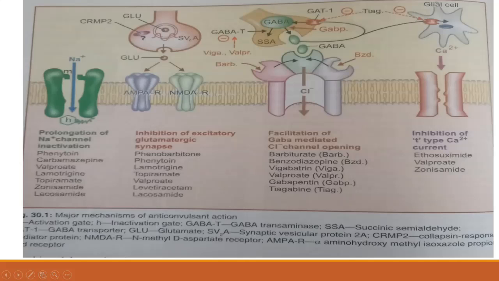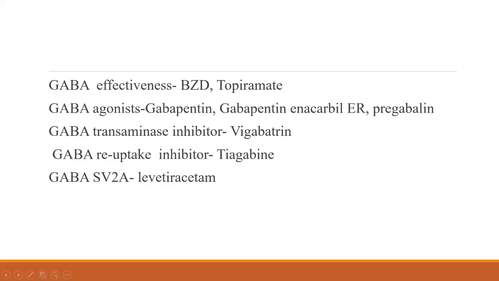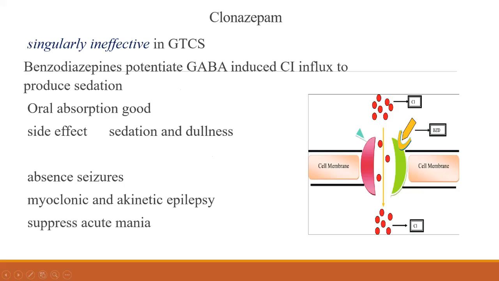Now you know all the mechanisms of action, so it is easy. Again I have told you about GABA: effectiveness is enhanced by benzodiazepines and topiramate. GABA release is increased by gabapentin, and one drug called enacarbil is the extended release form. Then one analog is pregabalin. Then the transaminase inhibitor vigabatrin, the reuptake inhibitor tiagabine, and the SV2A drug, that is levetiracetam. We will come to all the drugs one by one.